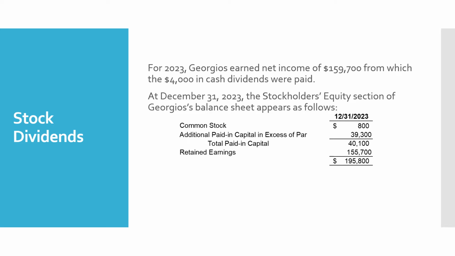The balance in their common stock account is $800. The balance in additional paid-in capital is $39,300, and retained earnings is going to be $155,700, which is a beginning retained earnings balance of 0 plus net income of $159,700 minus the $4,000 in cash dividends. So our total stockholders' equity at the end of 2023 is $195,800. We have $800 in our common stock account, and that is a 10% par for our 8,000 shares that are outstanding.